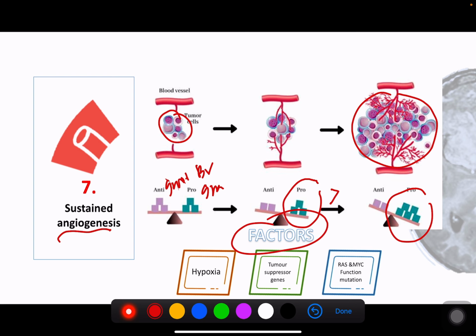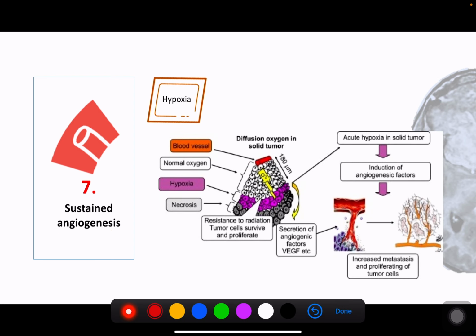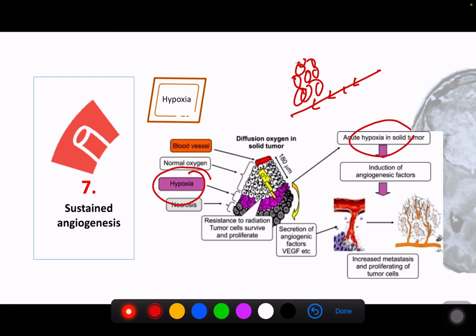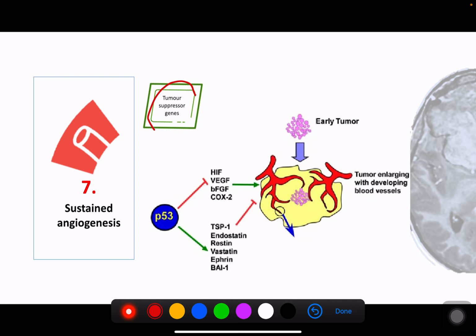So what are the factors that affect angiogenesis? Hypoxia is number 1, tumor suppressor genes is number 2, and the RAS and MYC function mutation. In hypoxia, as I said before, when tumors grow, they are very high growing, but the supplies sometimes could not meet the demand. So they go into hypoxia. When they go into hypoxia, they will induce angiogenesis factor. One of the angiogenesis factors is VEGF, and this VEGF will cause the growth of blood vessels inside the tumor.